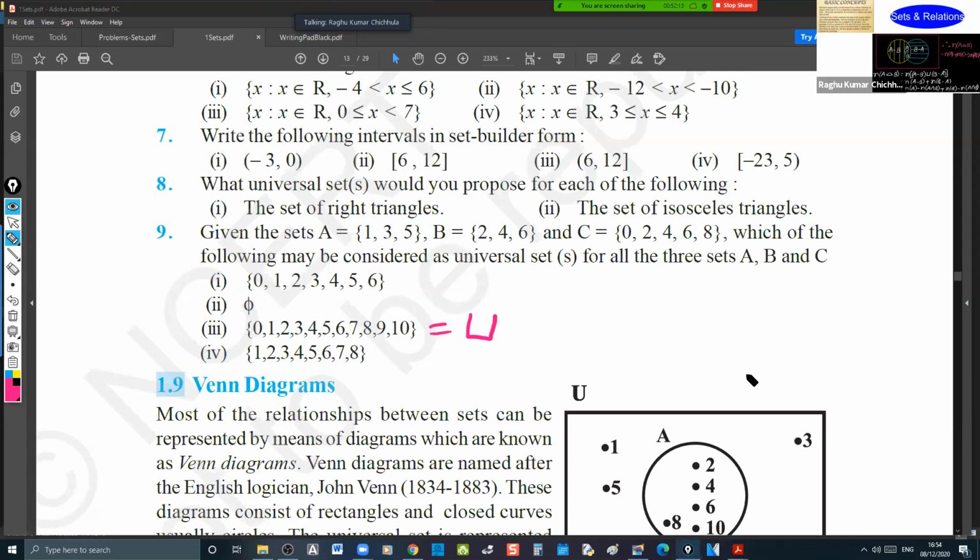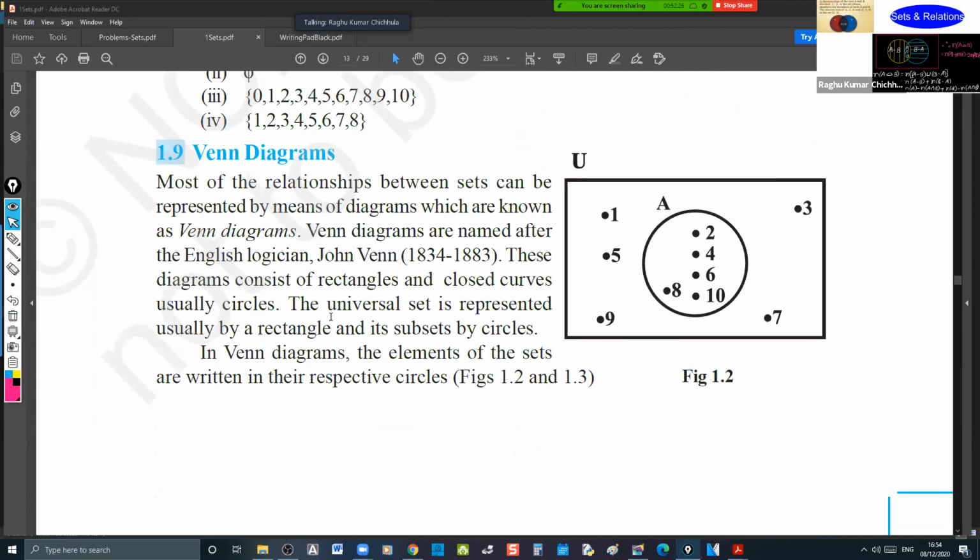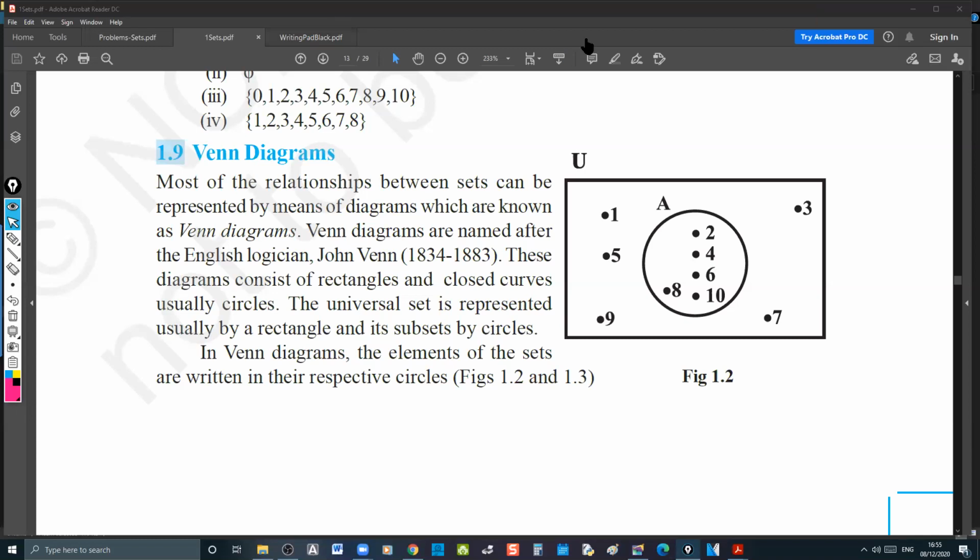Okay, Chetana, is it okay? Now this part is Venn diagrams, very, very important. Chaitanya, are you there? Maurya, do you hear me? Yes, sir. Chaitanya? Yes, sir.